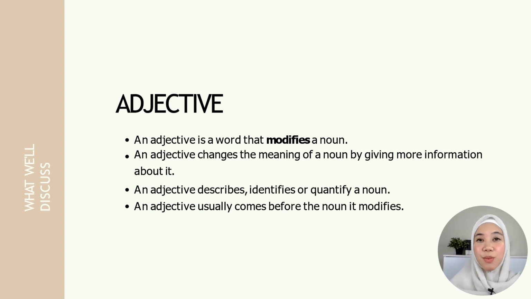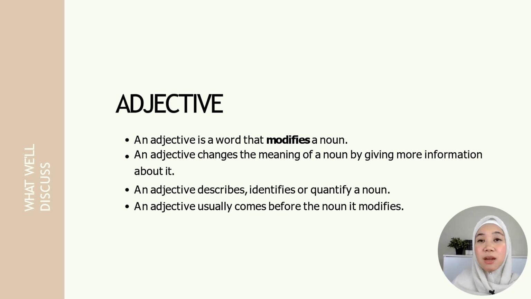Okay, so let's start with the definition of adjective. Basically, adjective is a word that describes or modifies a noun. Remember, we learned about noun in the first chapter, so adjective is the word that is used to describe it. For example, Sarah is tall. Well, that's not a fact, I'm quite short. But Sarah is tall. Sarah is the noun and tall is the adjective, kata sifat of Sarah.